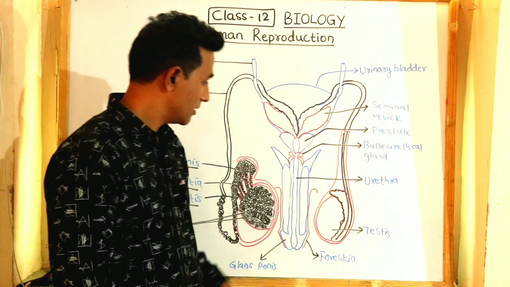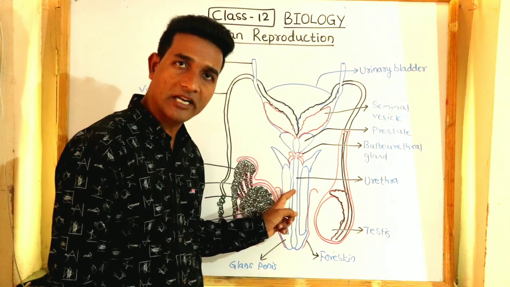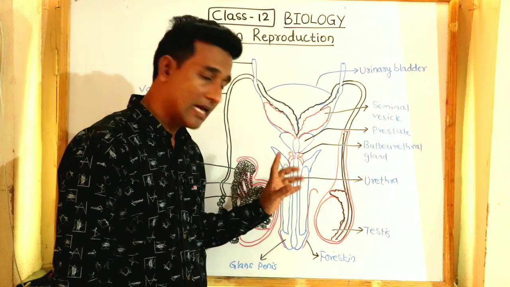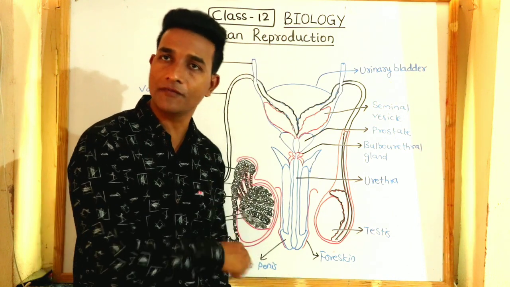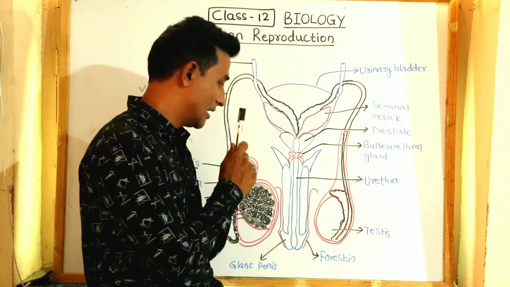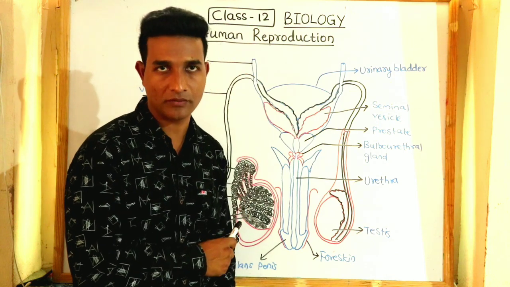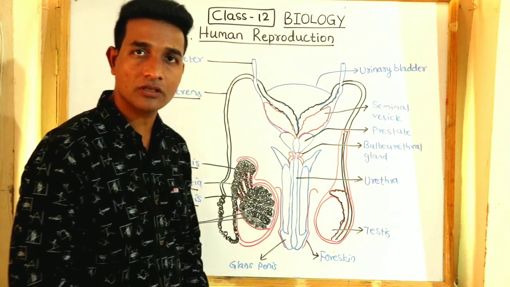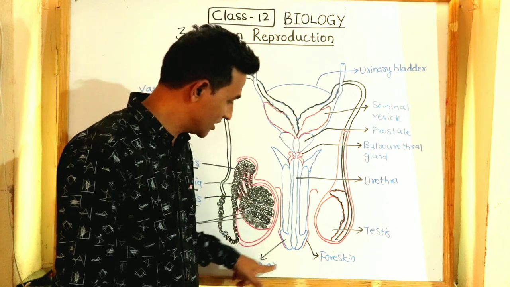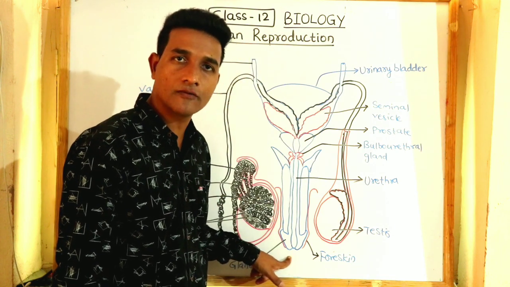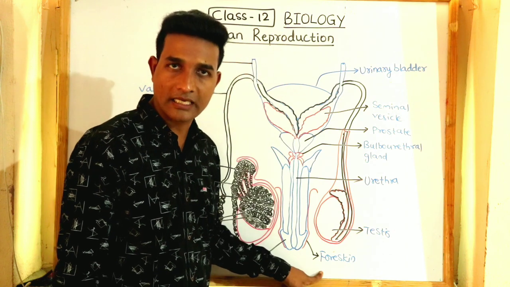Now we come to the external genitalia. The male external genitalia is commonly called the penis, and it has specialized tissues which help in erection of the penis and help in insemination. The enlarged end of the penis is called the glans penis, which is covered by a loose fold of skin called the foreskin.